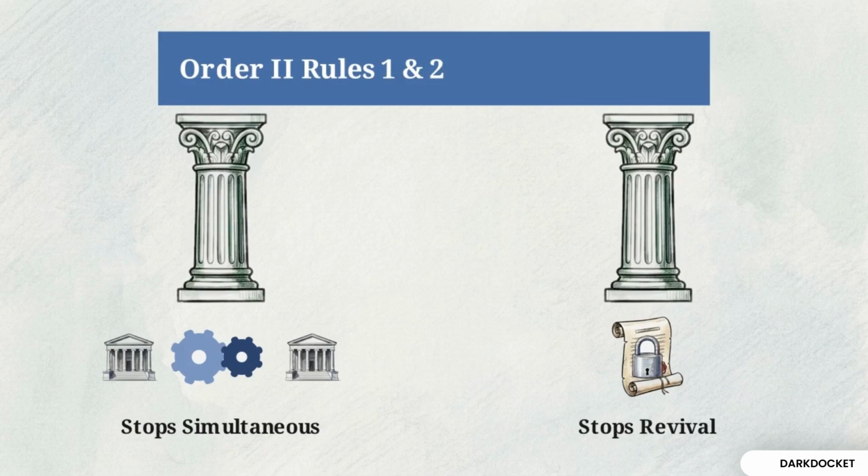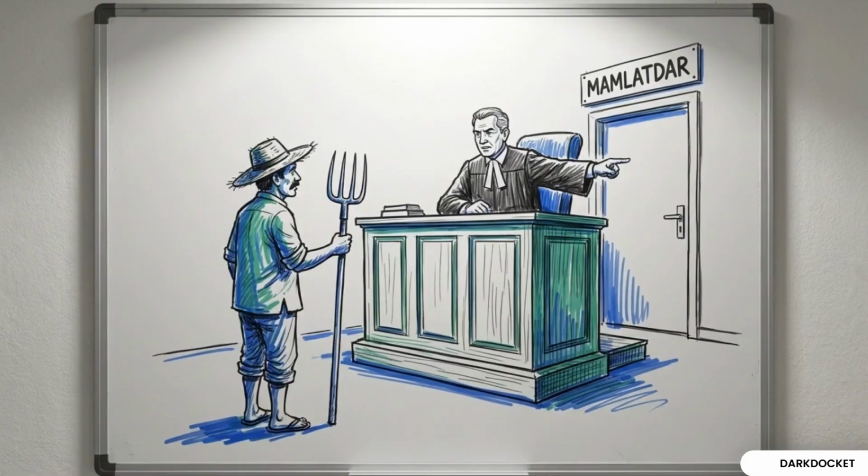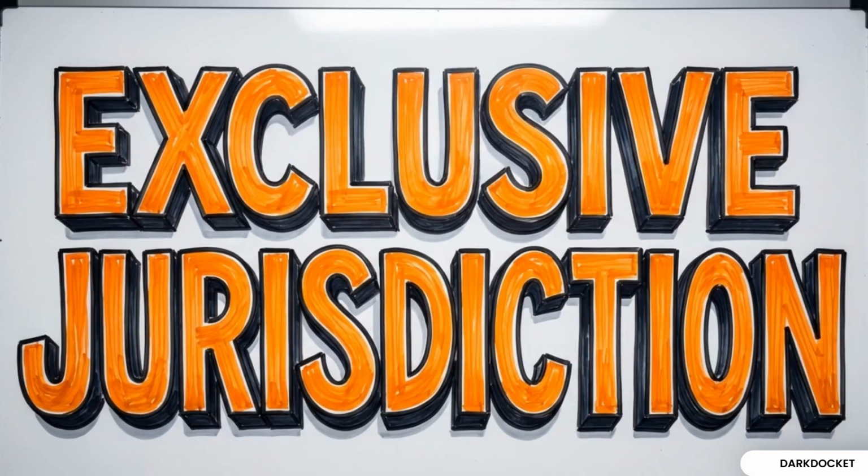Order 2 Rules 1 and 2 enforce this finality by requiring a plaintiff to include their entire claim in a single suit. If a plaintiff omits a portion of their claim or fails to pray for all reliefs without explicit court permission, they lose the right to sue for that portion forever. The Supreme Court addressed implied jurisdictional bars in Gundaji Satwaji Shinde. When a civil suit involved determining if a person was an agriculturalist, the court ruled the issue belonged exclusively to the mamlatdar. Remember, Gundaji means go to the mamlatdar.